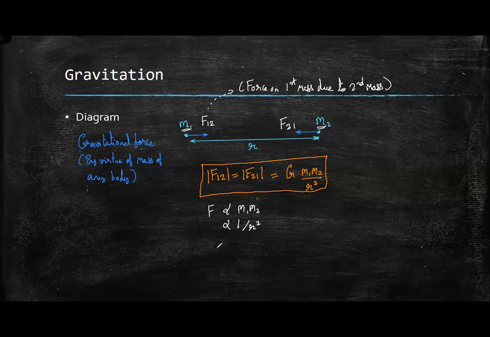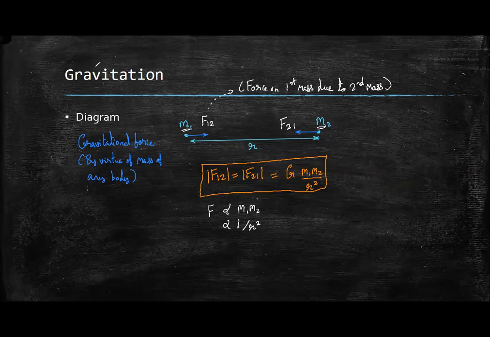That means if we take two bodies and these two bodies are separated more, then the gravitational force will decrease. And when the two bodies are brought close to each other, then the gravitational force increases. Okay. So this is the way the gravitational force works. It depends on the masses of the bodies and it depends on the distance between.